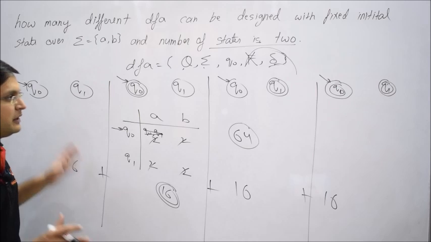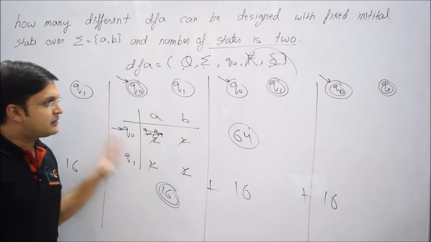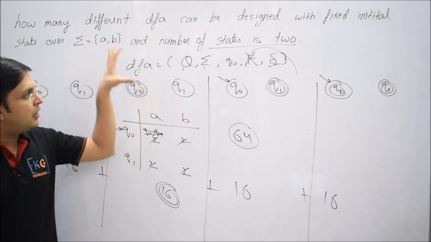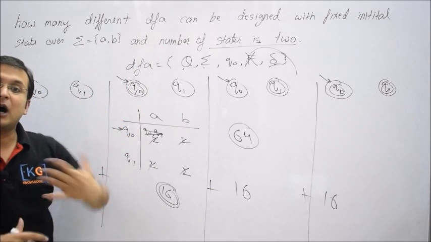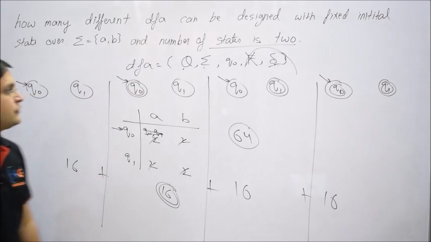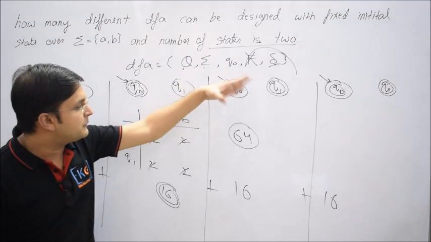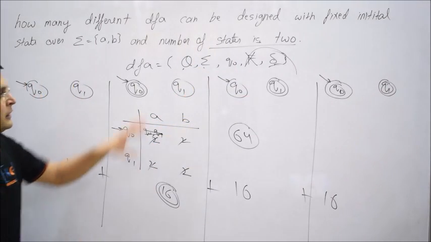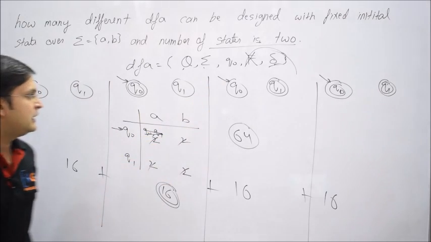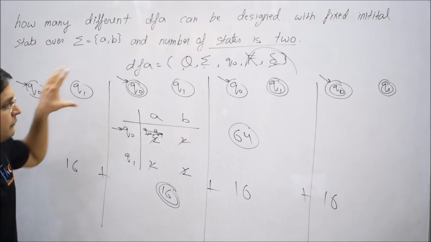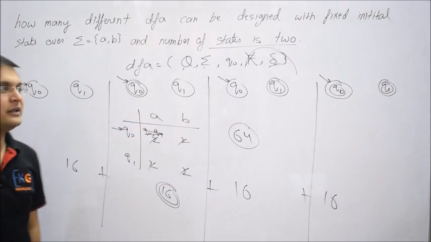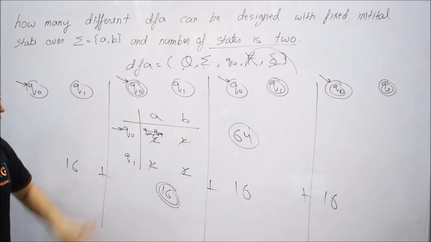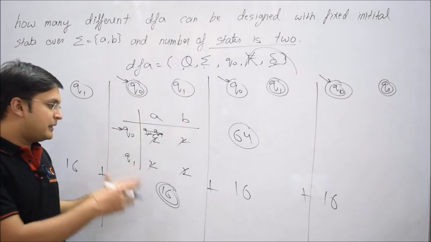We are concentrating on different combinations, and to answer these kinds of questions, we must have a thorough knowledge of how many tuples are there and how we can work with those tuples. So 3 tuples were covered; 2 tuples were there: the final state and the transition function delta. Now by varying the final state, I have discussed that 4 different combinations can be generated. Okay, and then with the transition function, 16 combinations can be generated in any particular case.